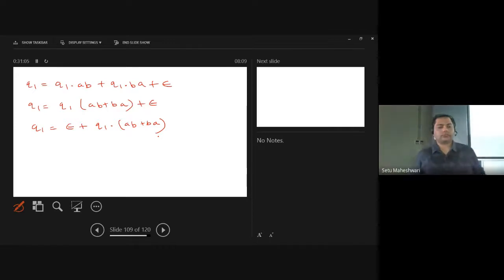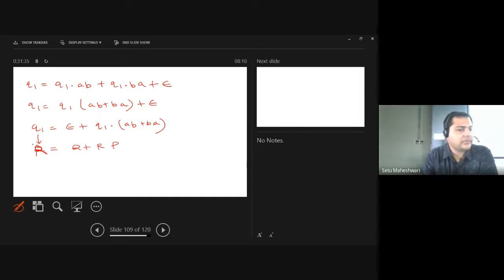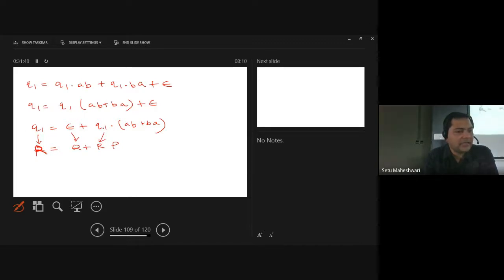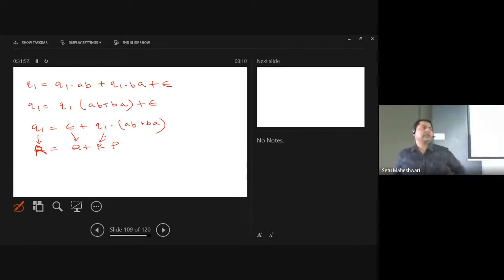Now if you compare it with R is equal to Q plus RP, check carefully: this becomes Q, this becomes R. This q1 is playing the role of R. Here, this is playing the role of Q. There also q1 is playing the role of R. That is why it has to come into the same state, because at this place and at this place we have to carry one same state, not multiple states.